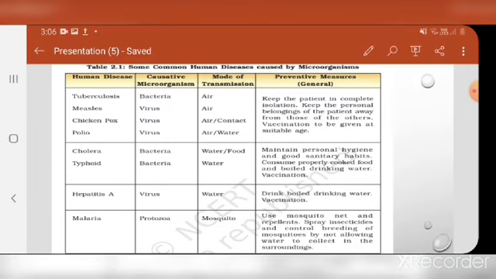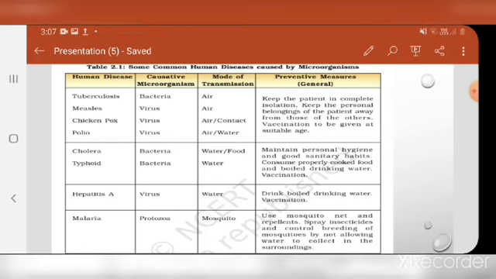The next disease is hepatitis A. Hepatitis A is caused by virus and the mode of transmission is water. So what should be done? Drinking water should be cleaned and it can be cleaned by boiling. There is a vaccine for hepatitis A, so vaccination should be done at a proper age.